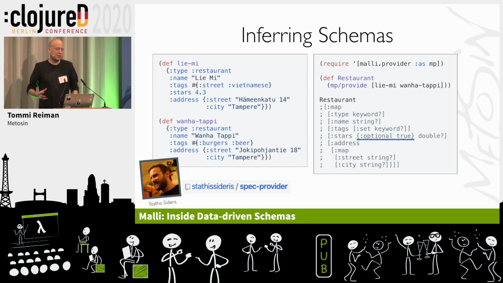So it guarantees that all the inferred schemas validate all the values, but they might not be optimal. So for example, if you have a tuple, it will always guess that it's a vector.